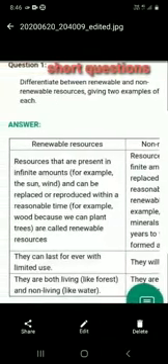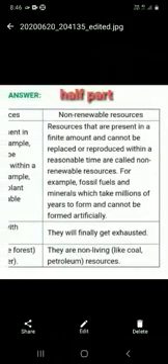This is the C part. We have: differentiate between renewable and non-renewable resources, giving two examples of each. First of all, you write down the question and your answer in differentiate. First of all, I show you the renewable resources. Then after, I tell you about the non-renewable resources. You will write down very neatly in an answer form, differentiated. Don't write separately, write together.